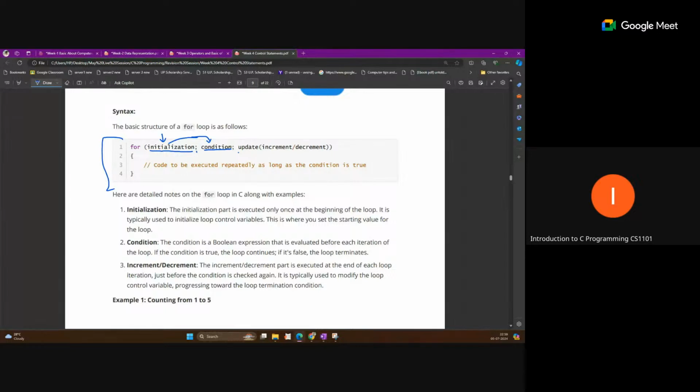If the condition is true, we enter the body of the loop. After execution of the body, we come to the updation part. After updating the variable, we come back to the condition. If the condition is again true, we enter the loop again and come back to the updation. This is the cycle of iteration performed by the loop.